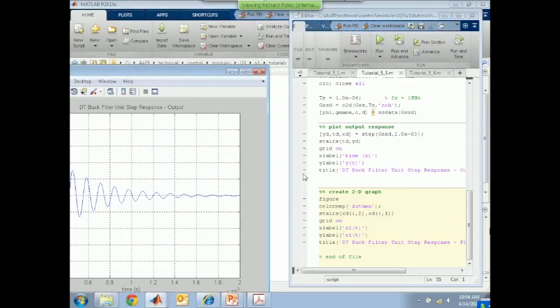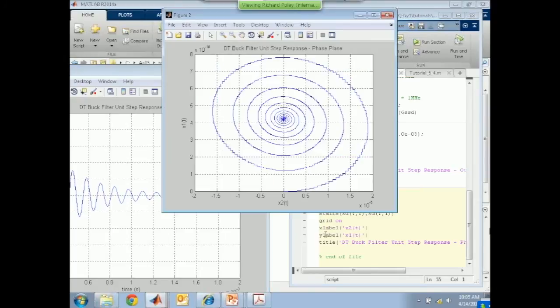And I suppose you could go through the same exercise as before, representing this in any of those forms. This is what happens if you look down onto the phase plane of it. You can see the steppiness when you're at 45 degrees to the coordinates. So that's how you represent it. It doesn't matter whether it's continuous time or discrete time. You can manipulate it in the same way.